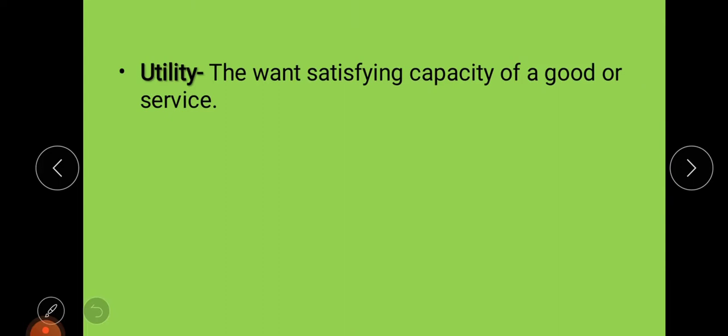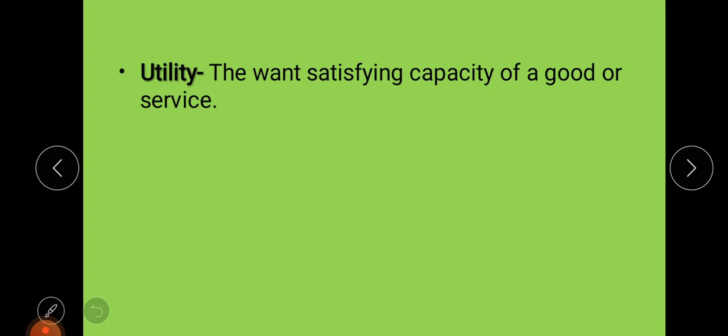Then another concept is called utility. Now utility in economics basically means the power of any good or any service to satisfy human wants. Suppose you are thirsty at the moment, then a glass of water will give you utility. Why? Because that glass of water has the power to satisfy your wants.